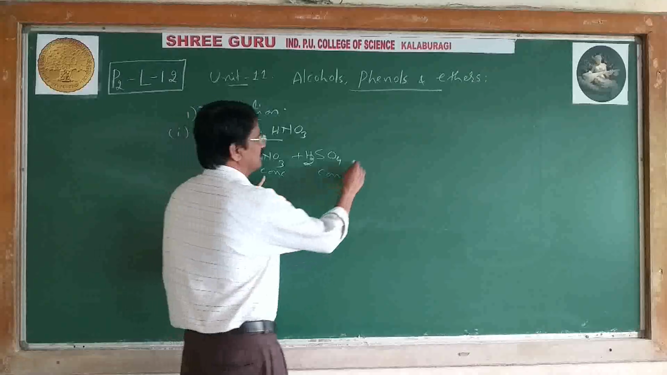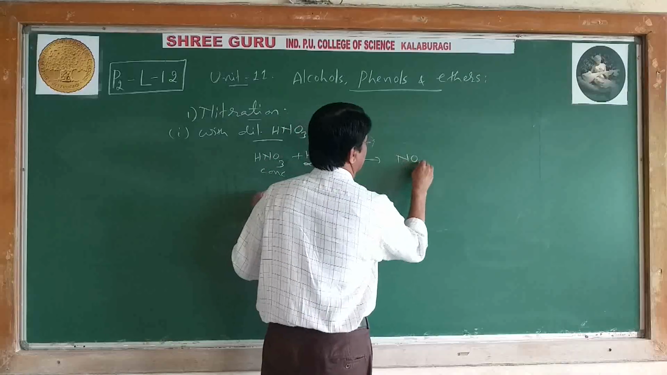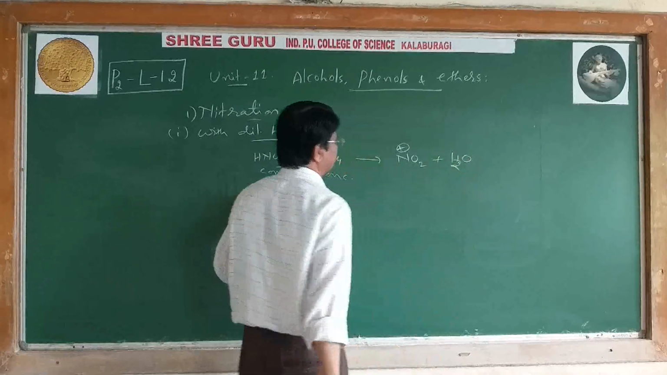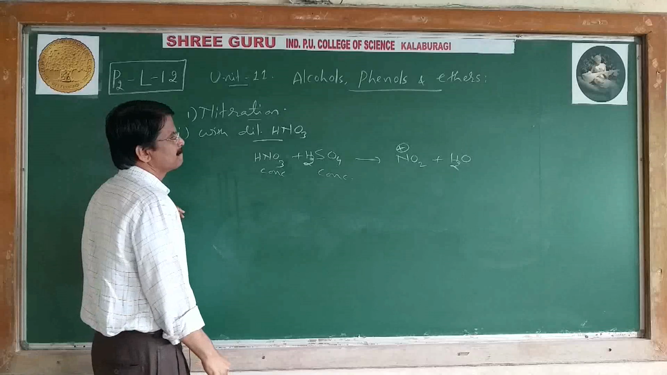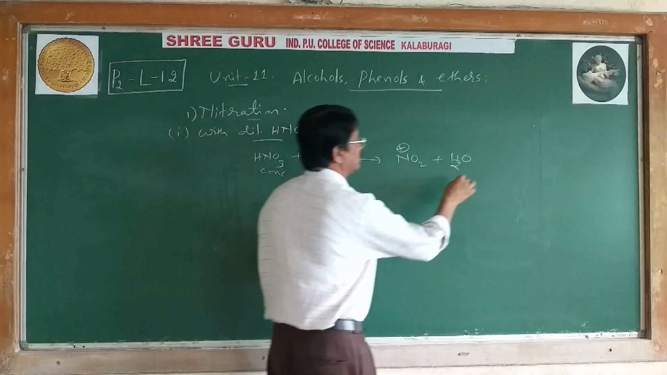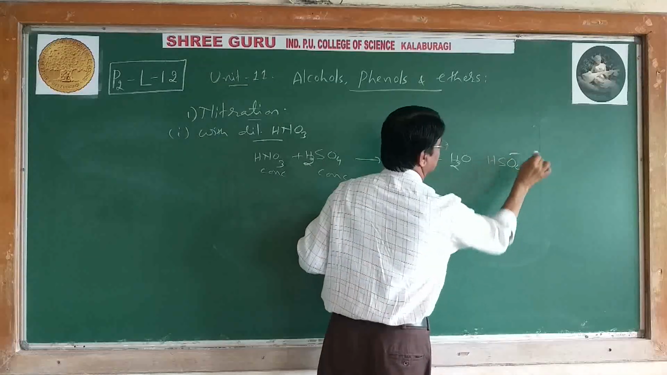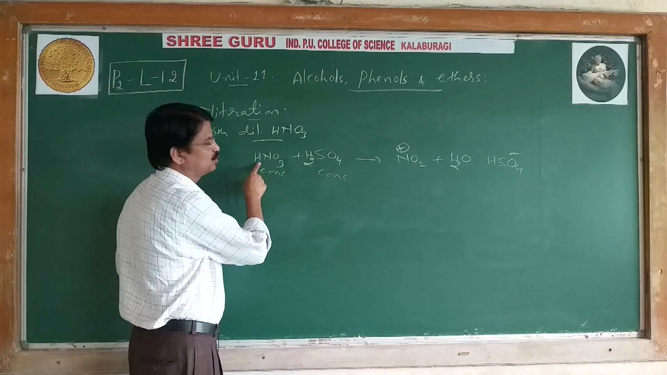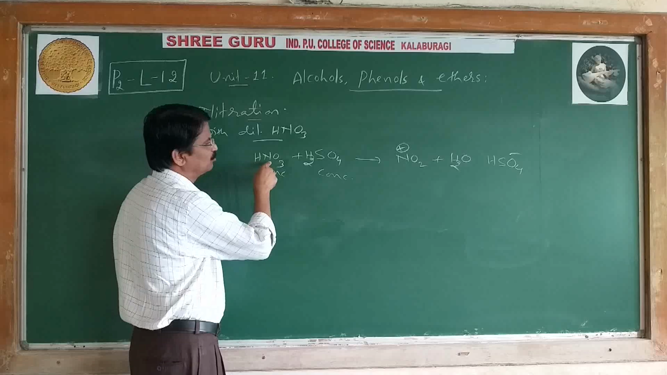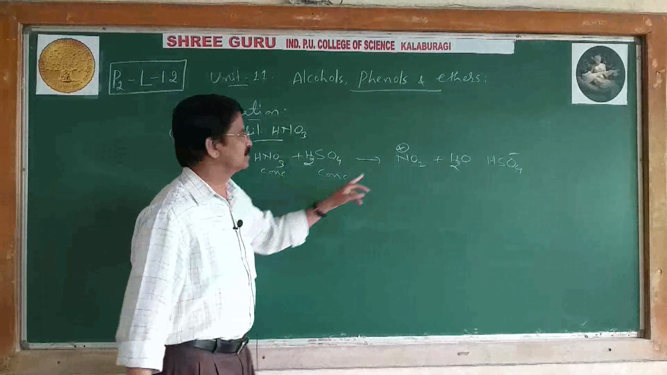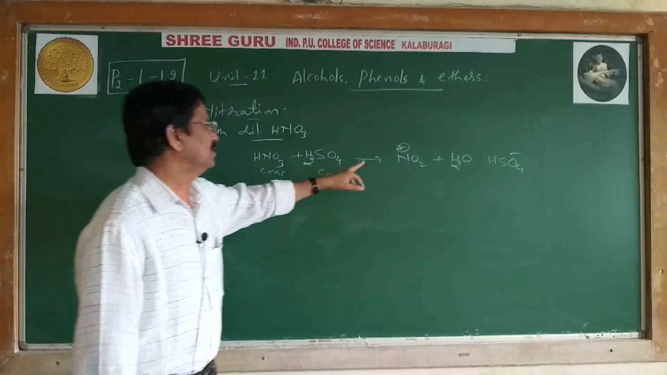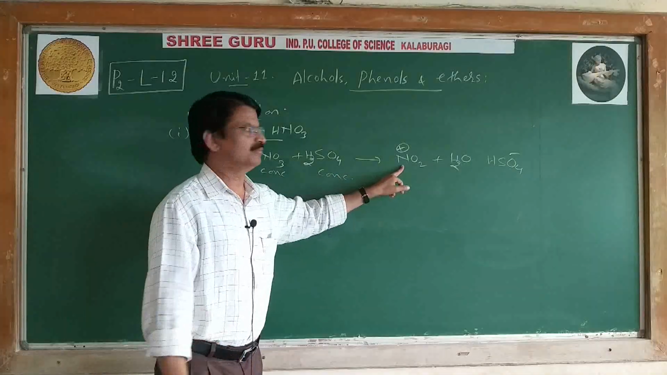So first, generation of the electrophile NO2 plus: HNO3 and H2SO4 give NO2 plus and bisulfate, H plus and OH minus give H2O and NO2 plus. This is called generation or formation of the electrophile, the nitronium ion.